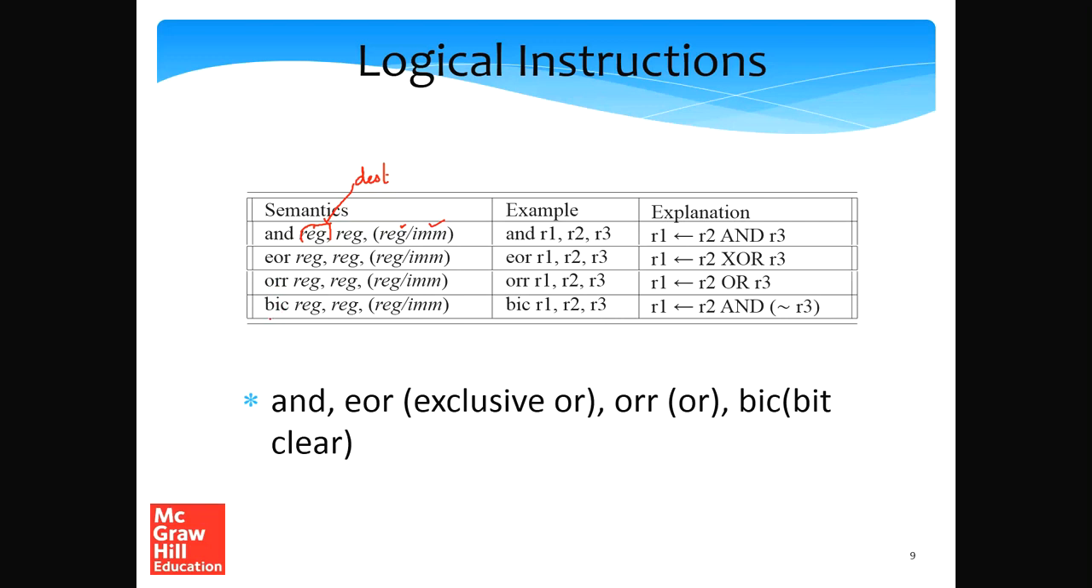The BIC, the bit clear instruction, is slightly unclear at the moment. Basically R1 is R2 and not of R3. So let's consider a simple example and see what this is. Let's consider R2 being, let's maybe just consider 4 bits to make our life easy, and the rest of the bits are all 0. And similarly, let R3 be.